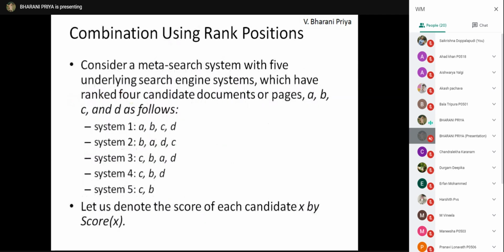Take a screenshot of this page or take a photo on your phones, because this example will be continued for all the other ranking algorithms. Done? Have you taken?